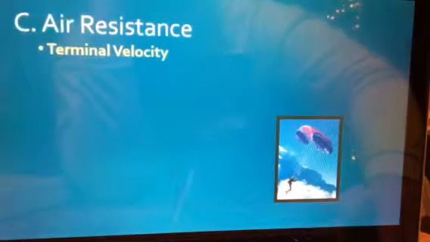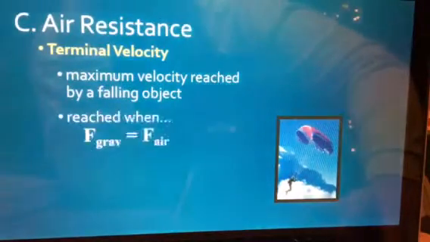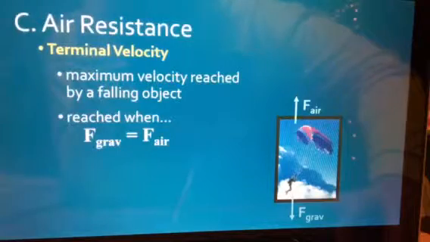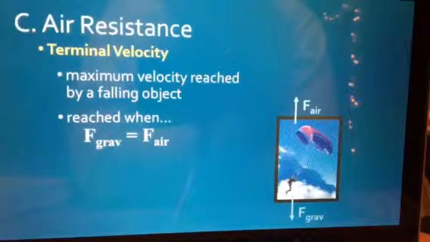And so what we're trying to do is not reach terminal velocity. This is the maximum velocity of a falling object, when the force of gravity is equal to the force of air. We can see here that we have an upward force of the air and a downward force of gravity, which slows it down.